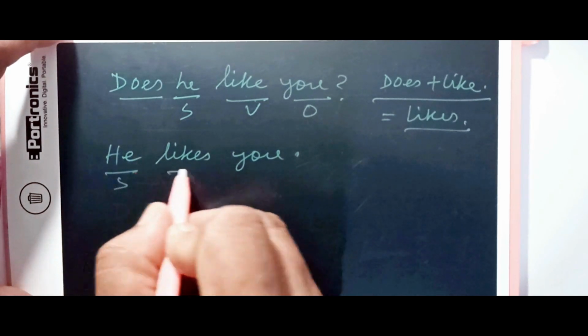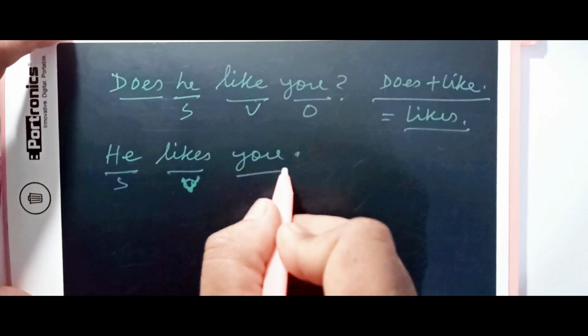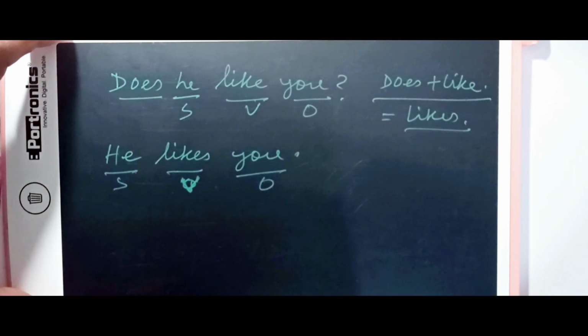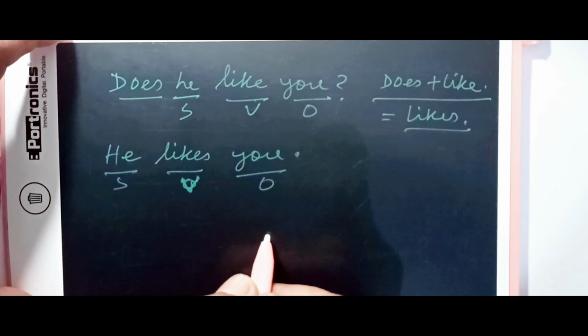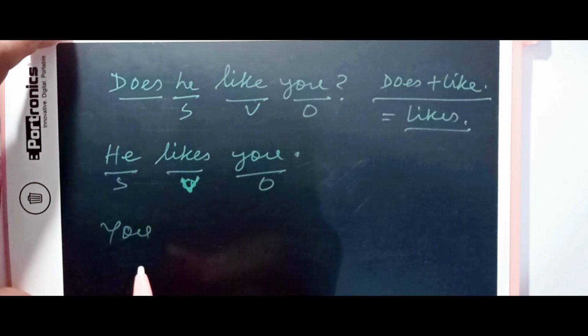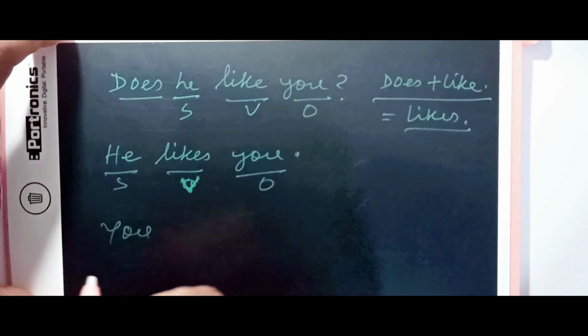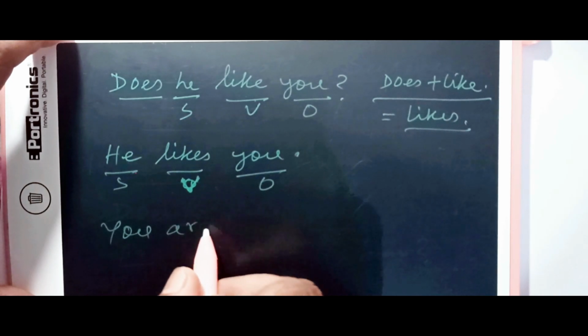Now this is our subject, our verb, and our object. So if you remember the rule, object becomes subject, subject becomes object. So you will remain as you, because it is the second person. We don't have any replacement for that. Now you is always followed by are.